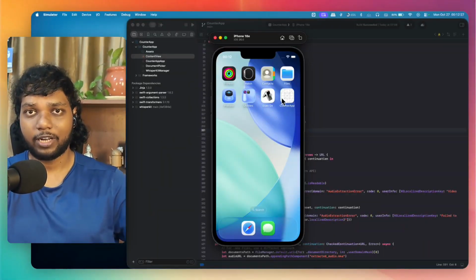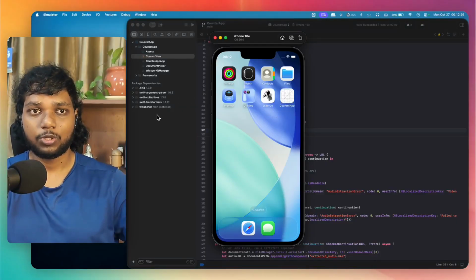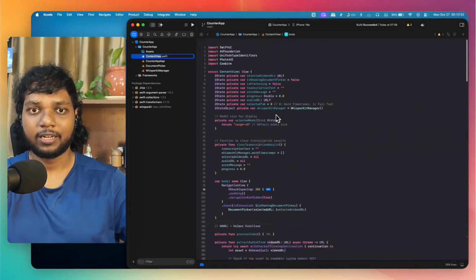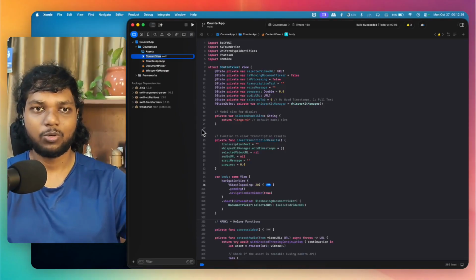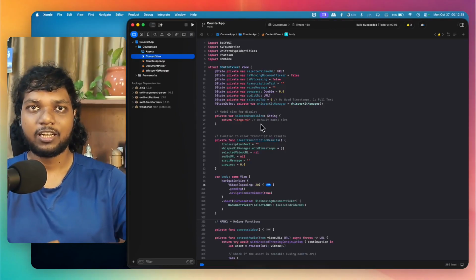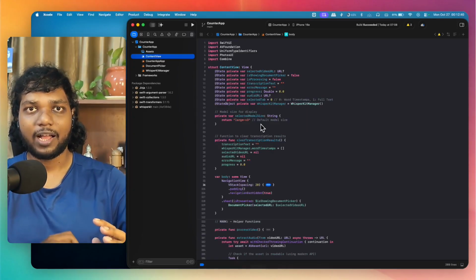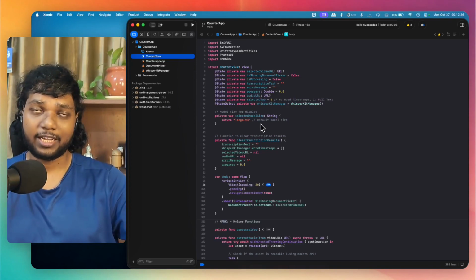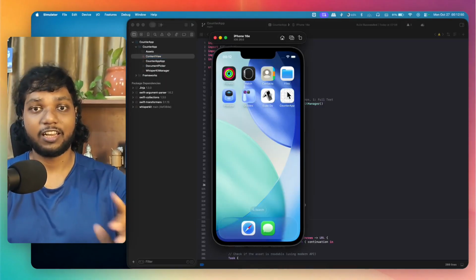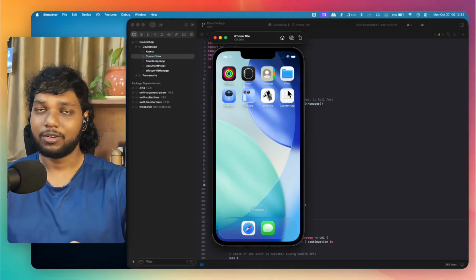Yesterday, I made a counter application where I showed you how ContentView is important and where the main code was written. So I just asked AI to build me an application in which I give a video, it takes the audio, it transcribes the audio and shows me the list. This is what I asked AI and it has built it amazingly. So let me show you the result, then we will go into the code and how to share everything.